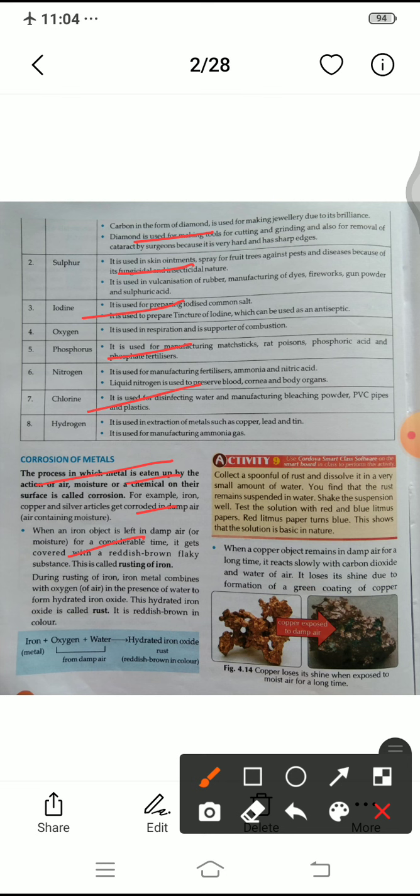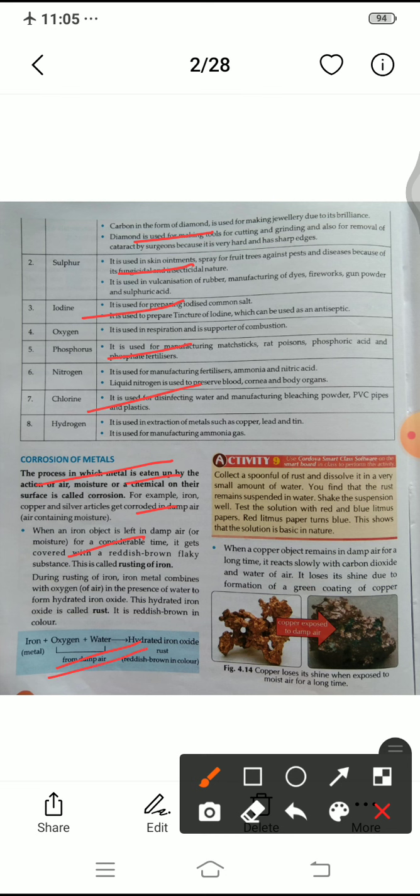During rusting of iron, metal combines with oxygen in the presence of water. It means when the iron comes in contact with the air, moist air, it reacts with oxygen. Just see here in this equation, iron, an iron rod or any iron substance, without electroplating or polishing, if you keep it in the atmospheric air, then it will rust. And the equation of rusting is there, you are seeing here.